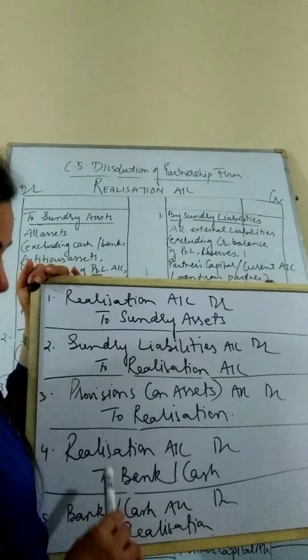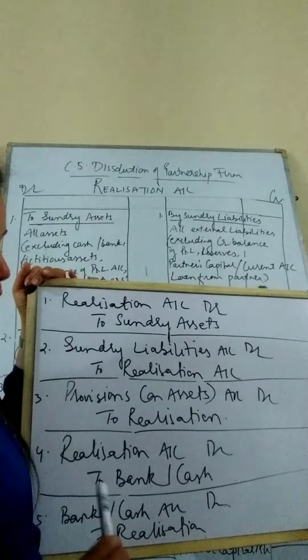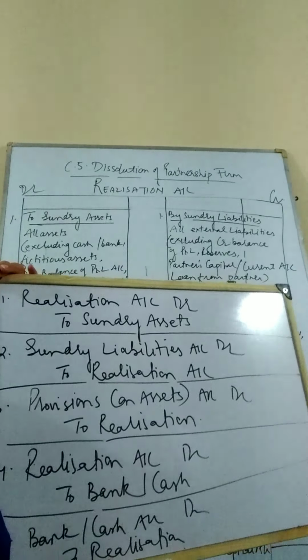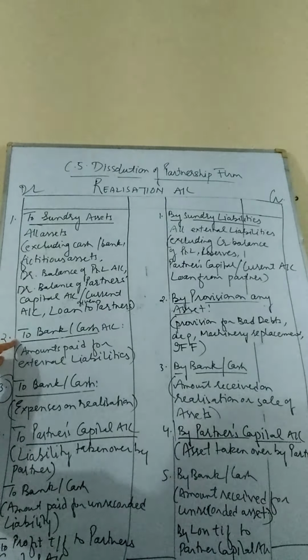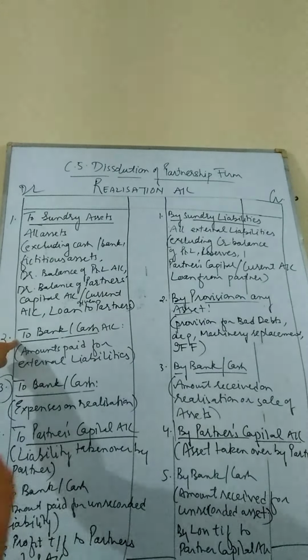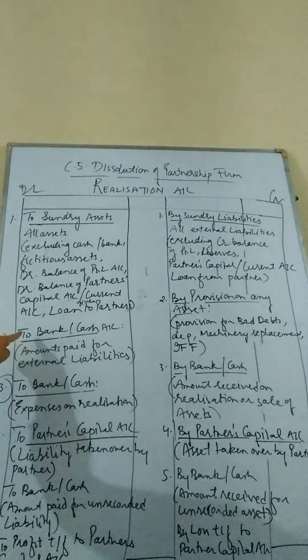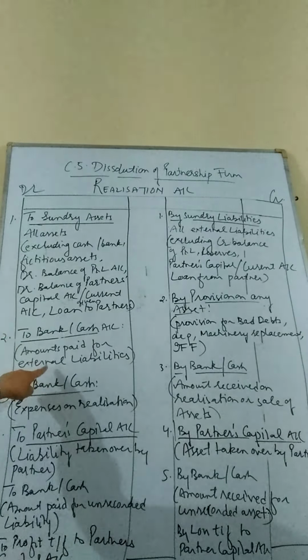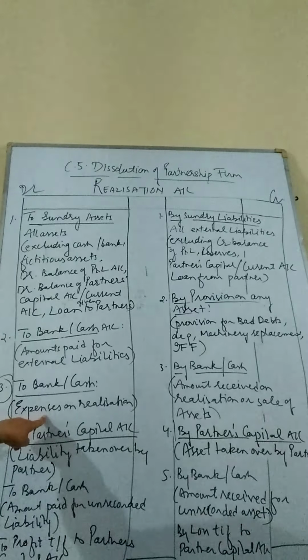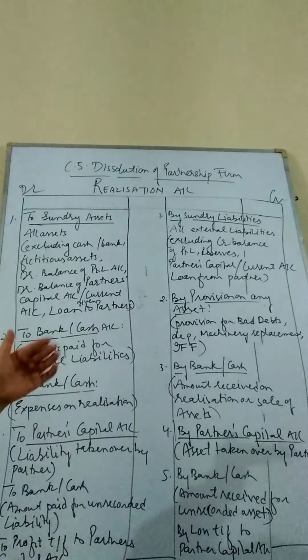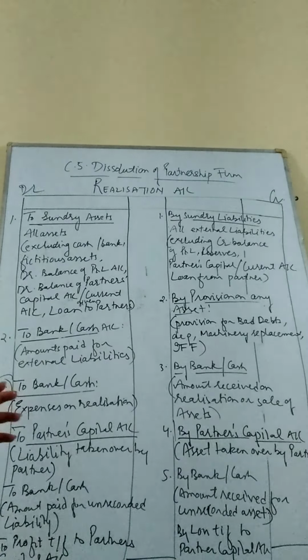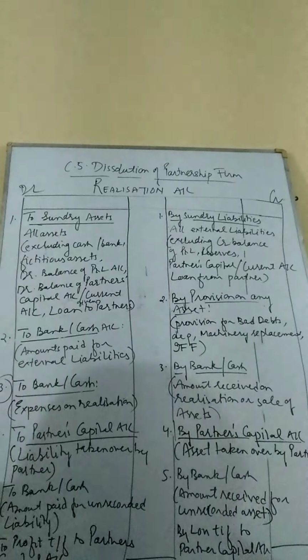Moving on to another two entries which are vice versa of each other. We can have a look at the debit side first. Any payment which has been made, such as payment of liabilities, payment of realization expenses, payment for any unrecorded liability. Wherever you are seeing to bank, that can be posted in the journal as the journal entry.